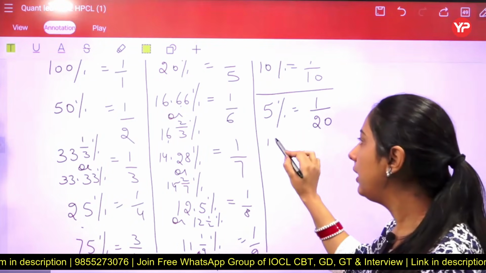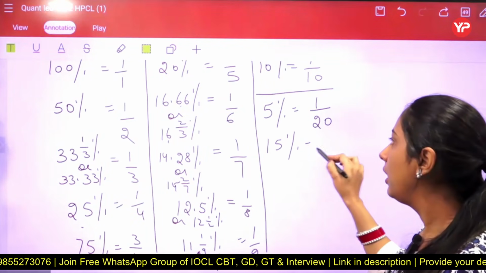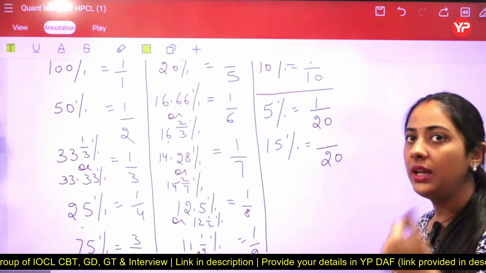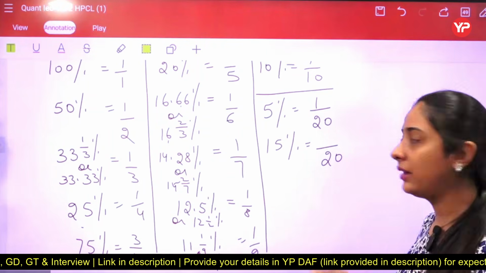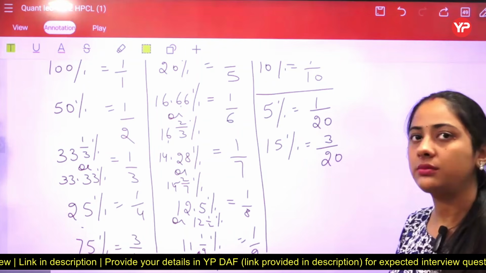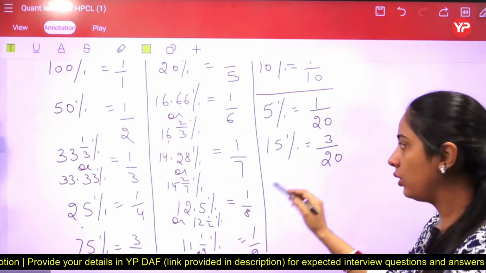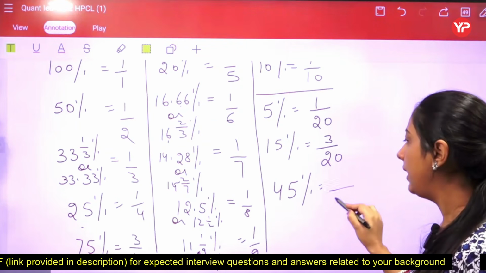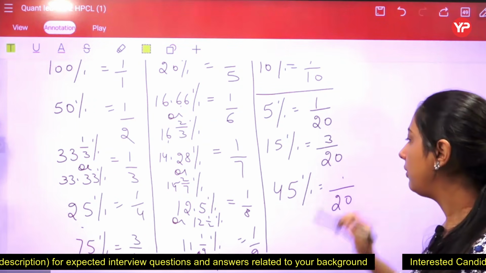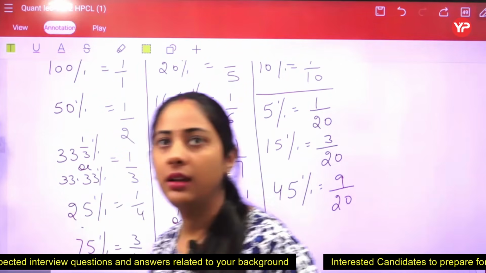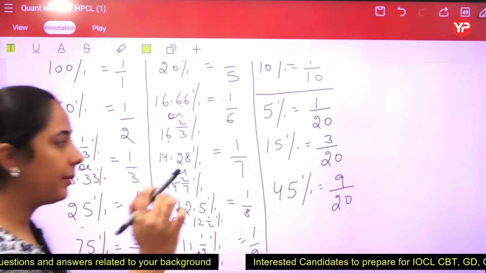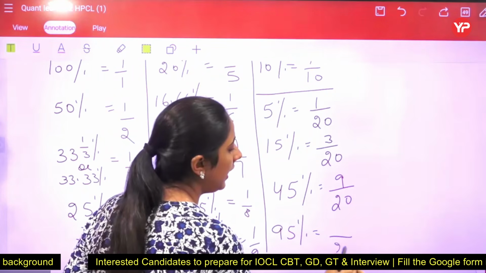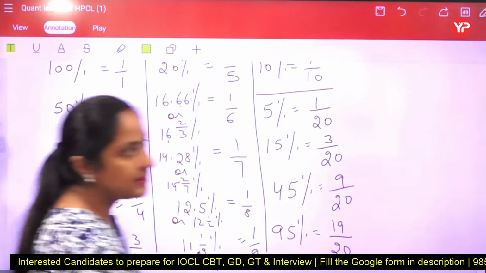Now taking another one, like 15%. So 20 is the denominator here. Now 15 on the table of 5 divides as a factor of 3. Got it? Again, leaving those two. The next, let's take another example, 45%. So 20 as the denominator, and on the table of 5, it goes to 9. Got it? One more, let's take 95%. 95% equals 19/20, where 19 is the numerator.